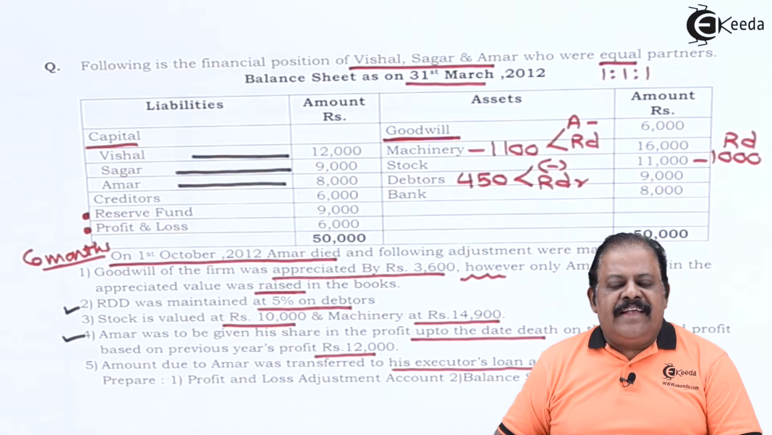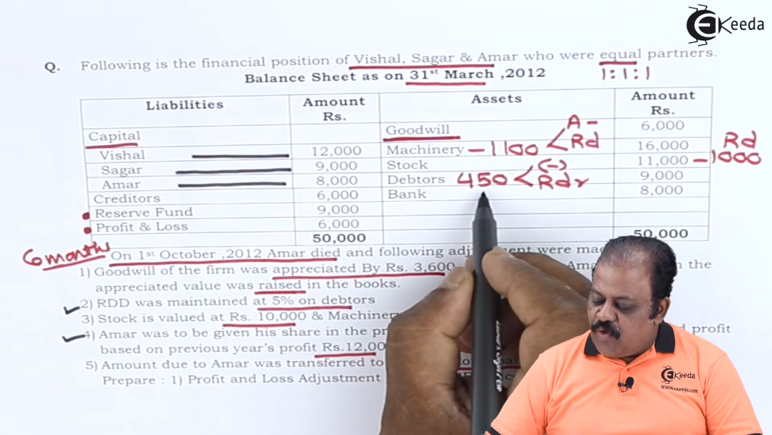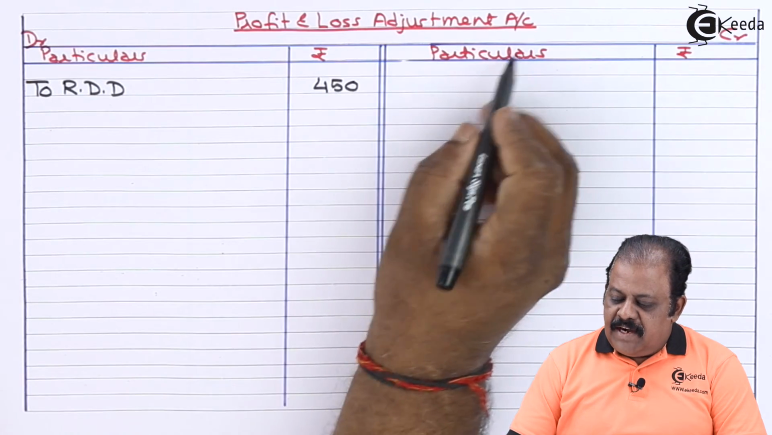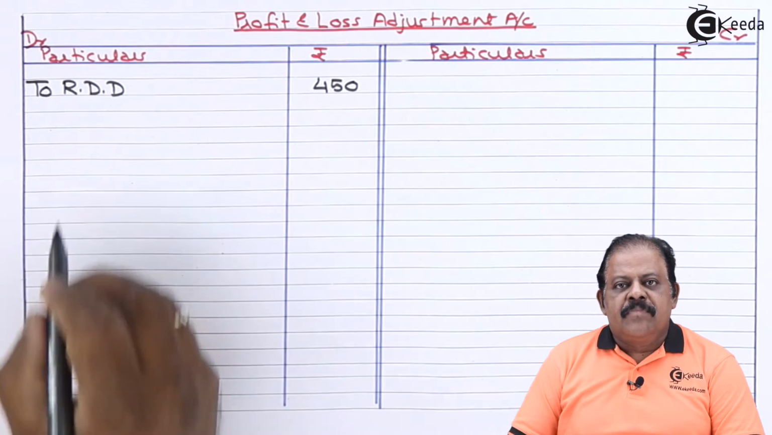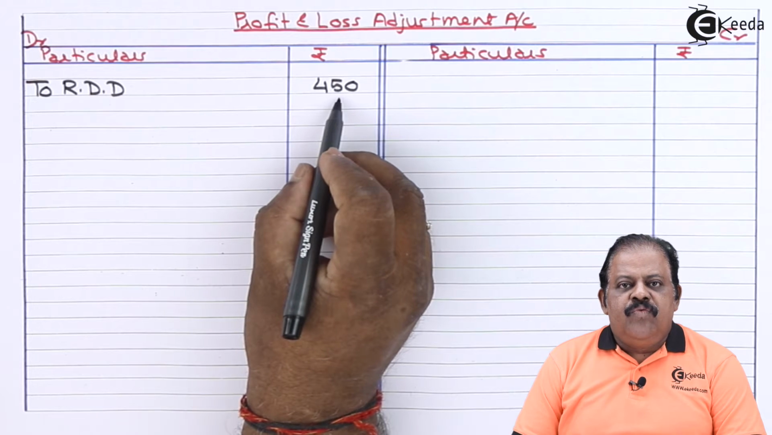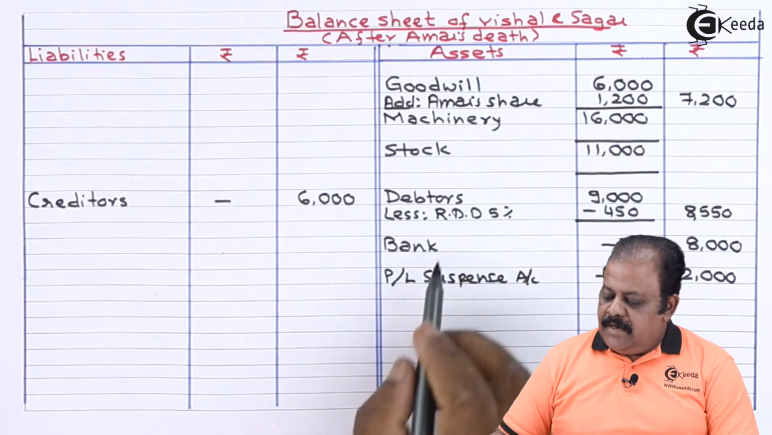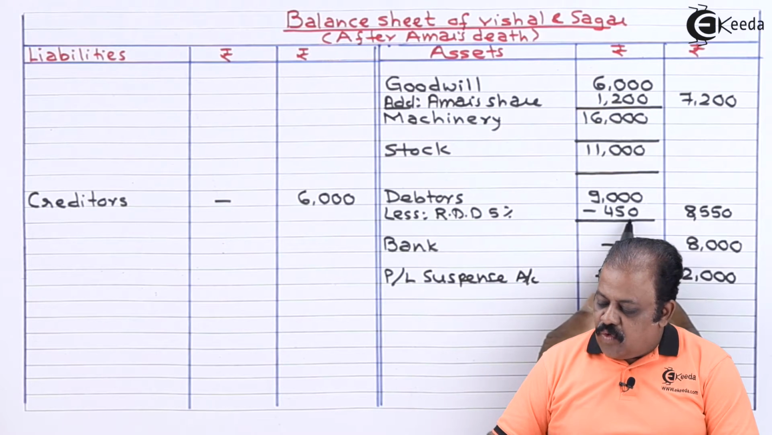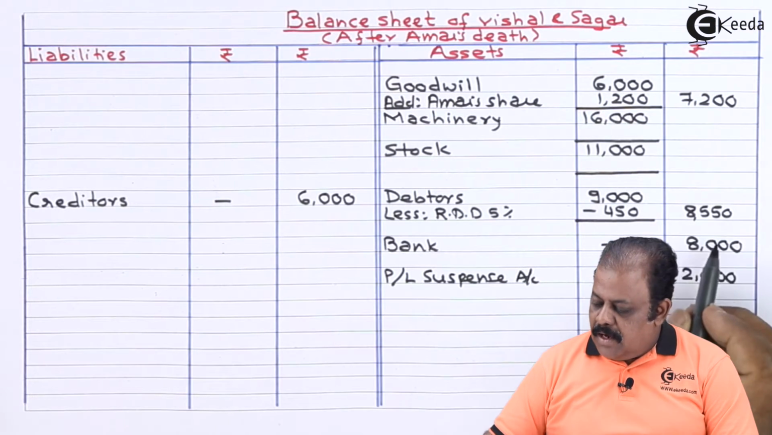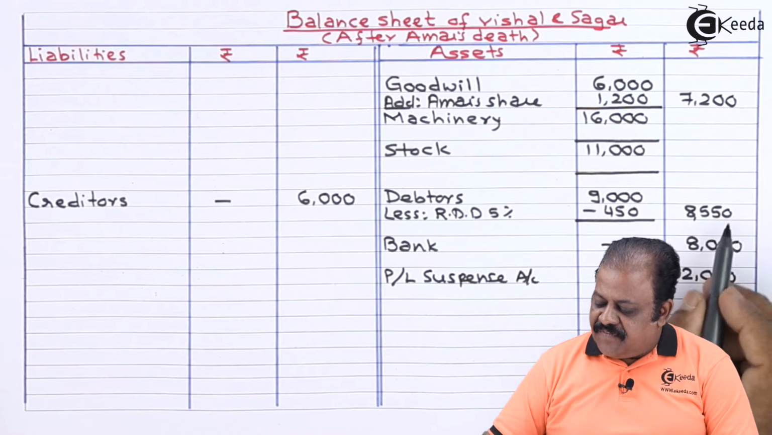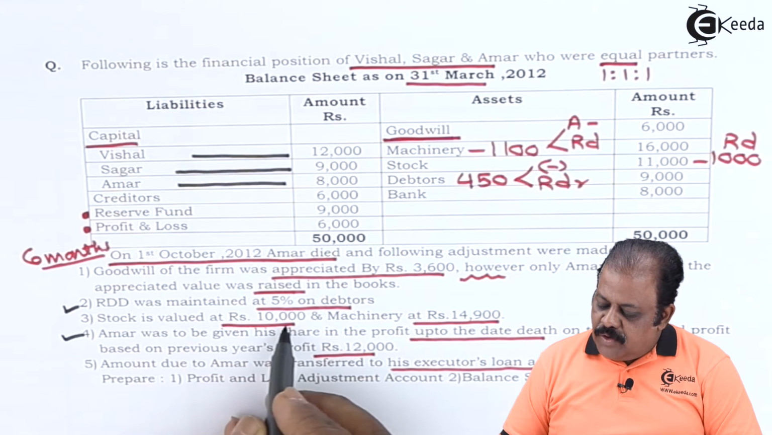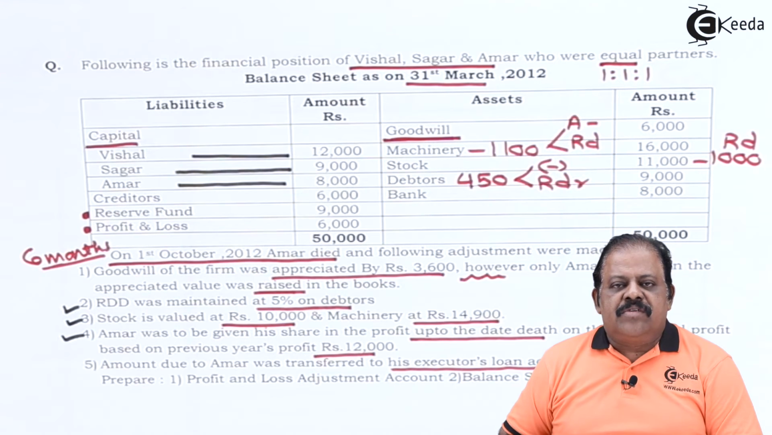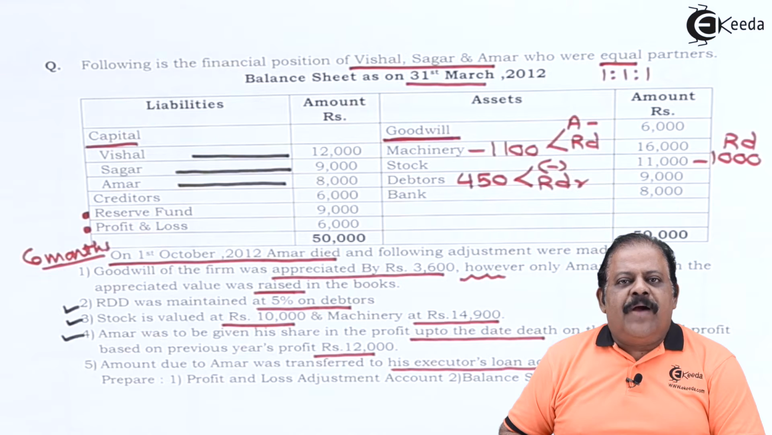New balance sheet asset side, we are required to deduct 450 from amount 9,000. Profit and loss adjustment account debit to RDD 450. Debtors 9,000 less RDD 5%, that is 450. Amount is 8,550. Stock valued at 10,000. Book value of stock is 11,000. That means it is reduced by 1,000.